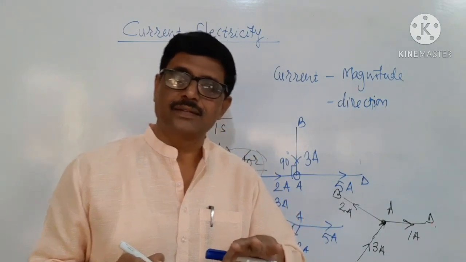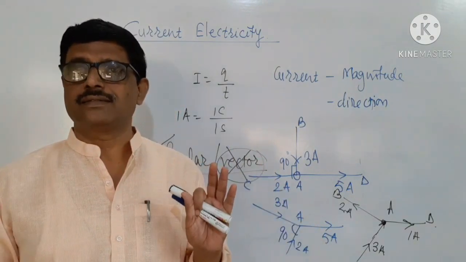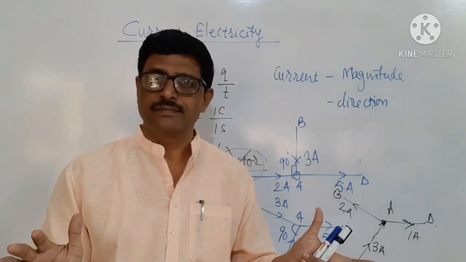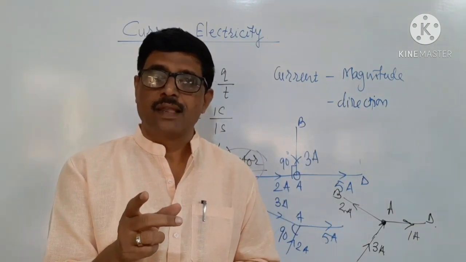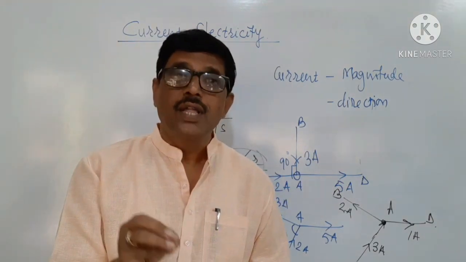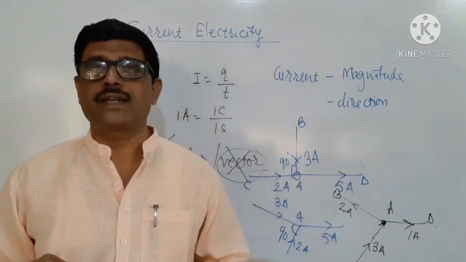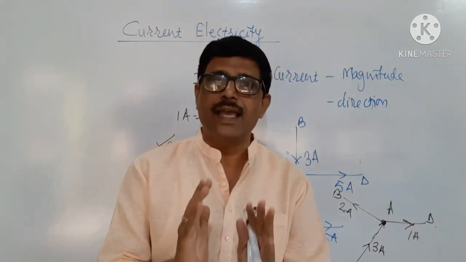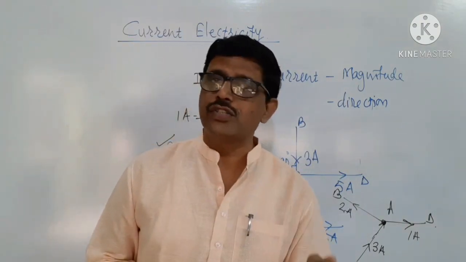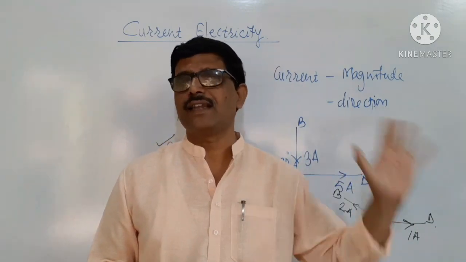But again, it is not obeying the laws of vector addition. Therefore, current is a scalar quantity in broad terms. But current has a direction. Therefore, if we go for further studies of physics, current is supposed to be a tensor quantity. But up to the standard 11 and 12, you should remember that as the current does not obey laws of vector addition, we used to say that current is a scalar quantity.